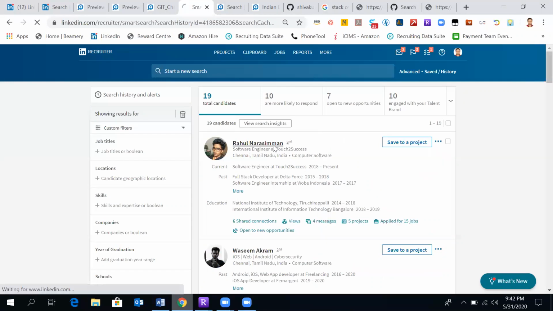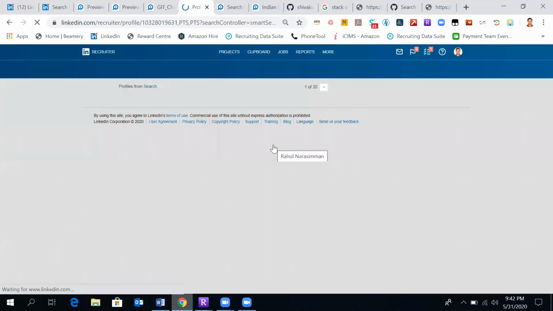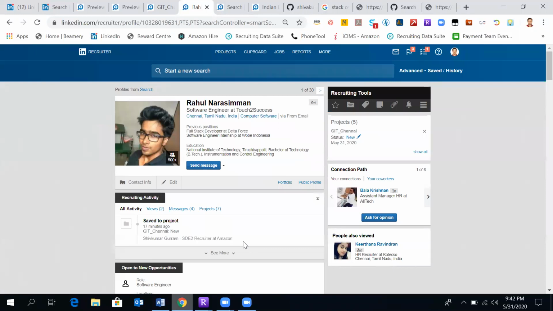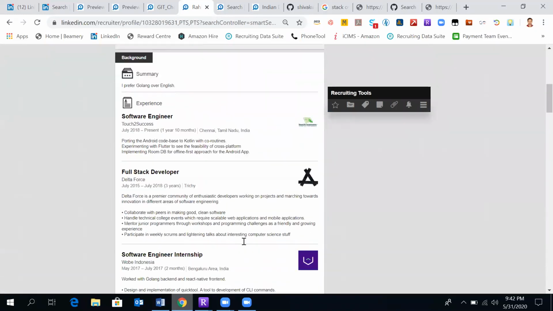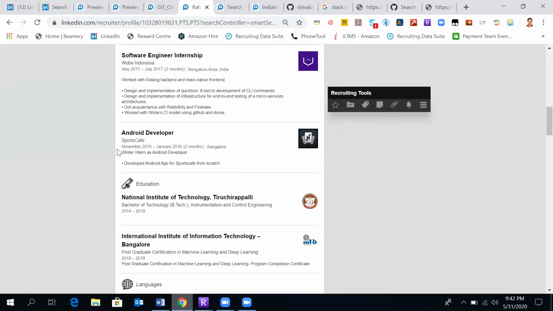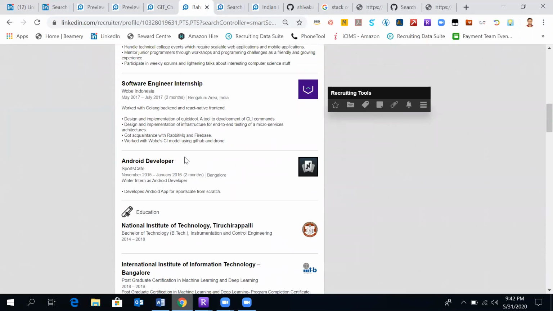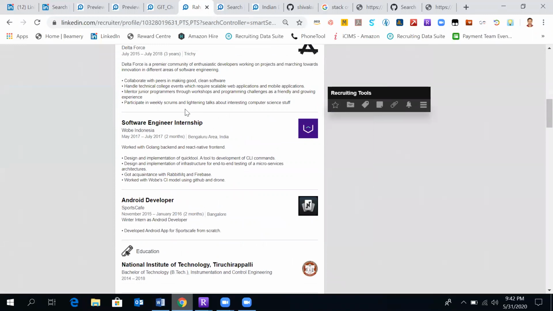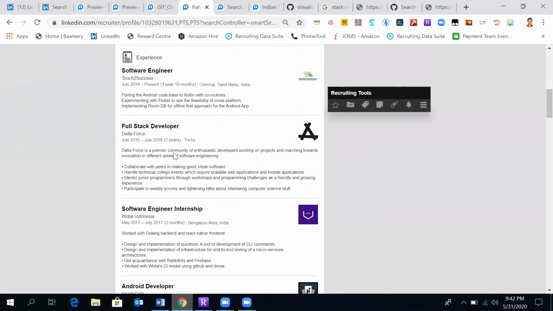But let's see this guy's profile. November 2015, 2 months. Then in between he has done an internship. So that's the reason: 3 years, 4 years, 4.10 otherwise. If you see, he's close to 5 years only, but based on the LinkedIn algorithm it's taking it as 3 to 4 years. I don't know why.